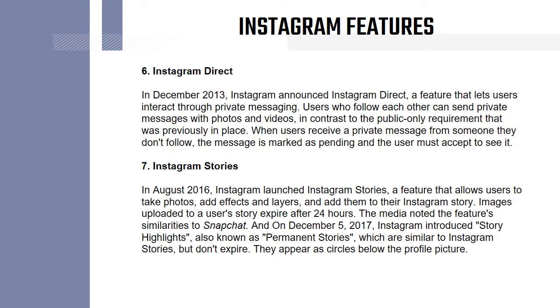And last is Instagram Stories. In August 2016, Instagram launched Instagram Stories, a feature that allows users to take photos, add effects and layers, and add them to their Instagram story. Images uploaded to a user story expire after 24 hours. The media noted feature similarities to Snapchat, and on December 5th, 2017, Instagram introduced Story Highlights, also known as permanent stories, which are similar to Instagram Stories but don't expire. They appear as circles below the profile picture.